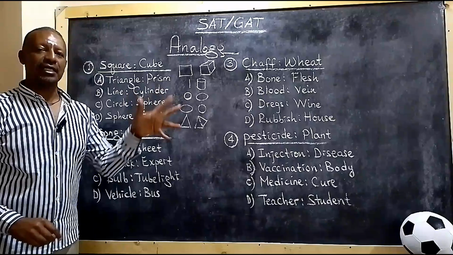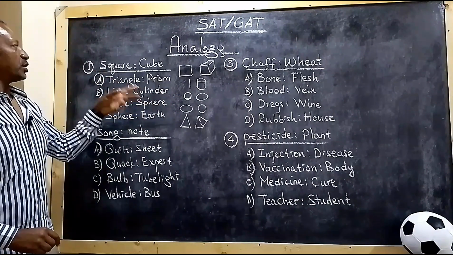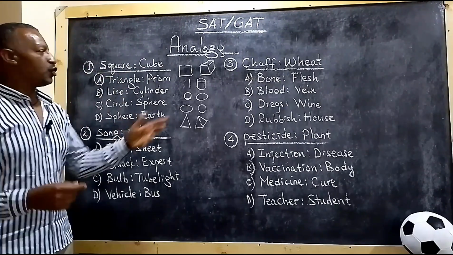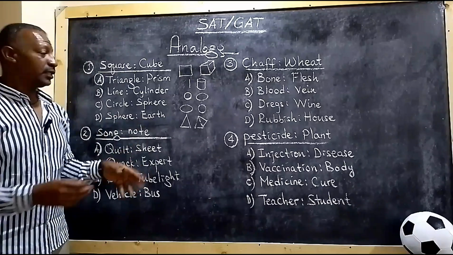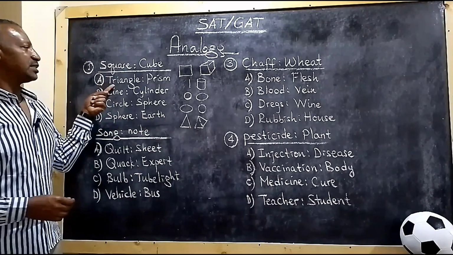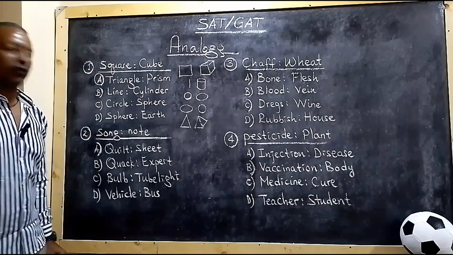This is a geometrical relationship between the 2 words, right? This is the area and volume. So you can understand square changing into cube like this. By the same token, triangle is changing into prism just like that. So the correct answer is triangle with prism. That's correct. What about number 2?